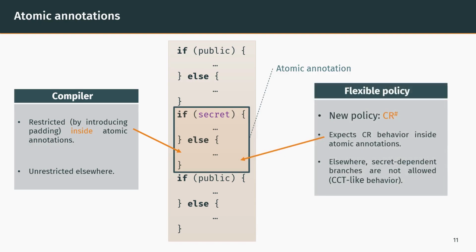It may also adopt 2 behaviors. Inside atomics, this policy behaves as the CR policy, which means that balanced secret-dependent branches are allowed. Elsewhere in the program, secret-dependent branches are never allowed, and the policy is then equivalent to constant time.